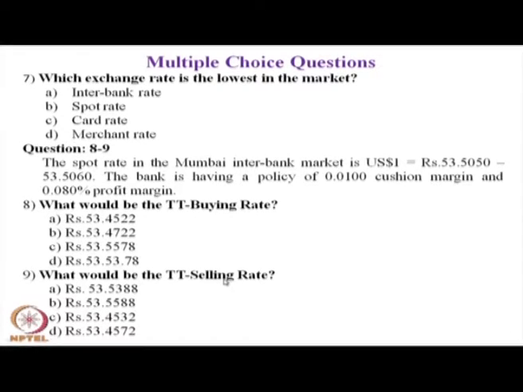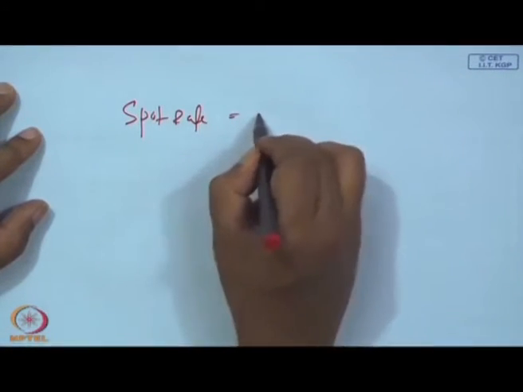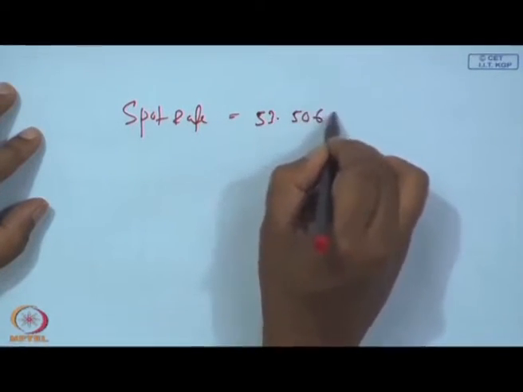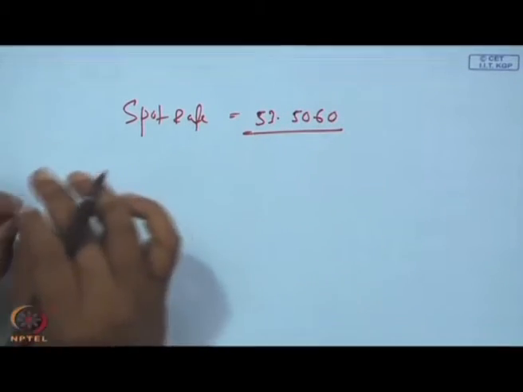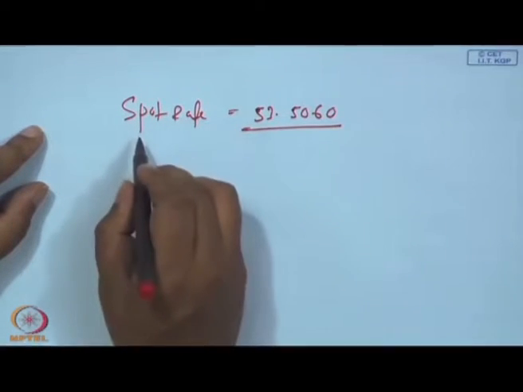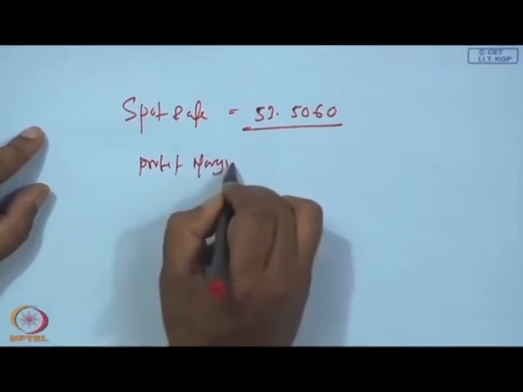When you sell a TT, you are buying foreign currency, so the bank will charge you more INR. The applicable spot rate is 53.5060, so you pay more Indian rupees to purchase $1. Here you have to add the profit margin.